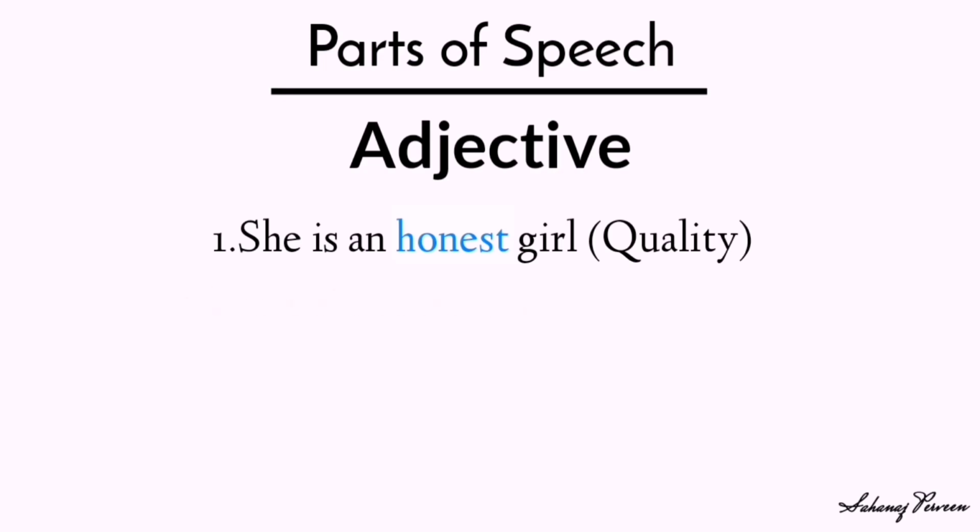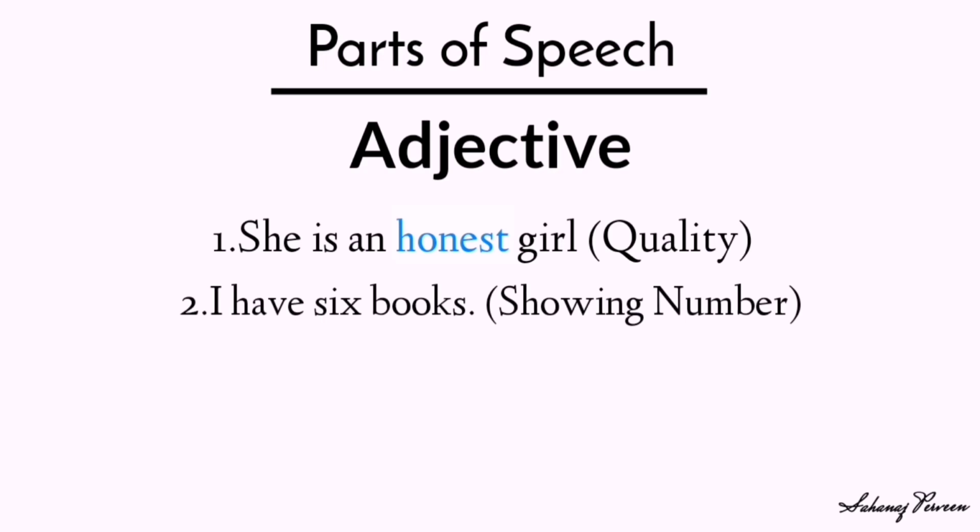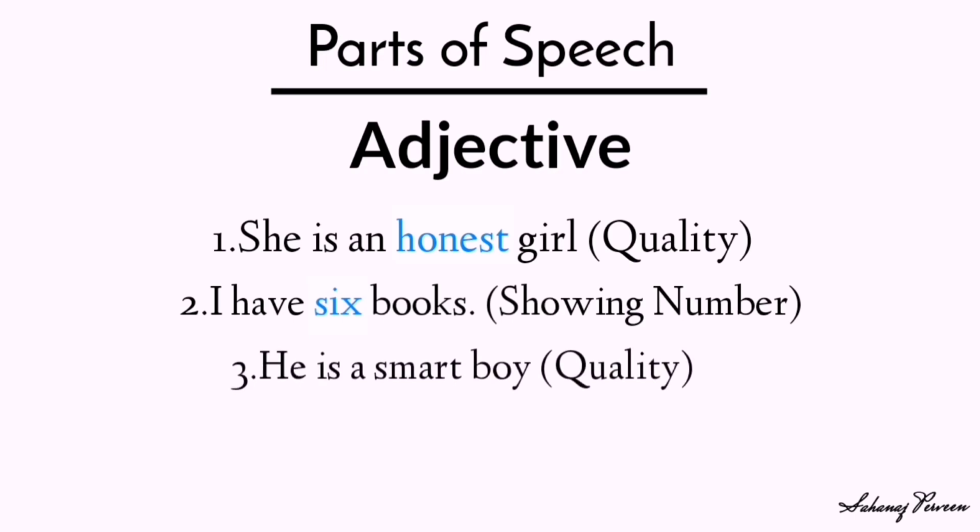I have 6 books. Here, 6 is an adjective which shows us number. Look at another example. He is a smart boy. Here, smart is an adjective which qualifies the boy.